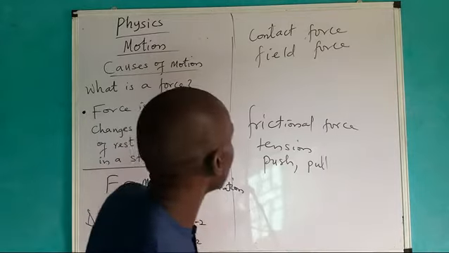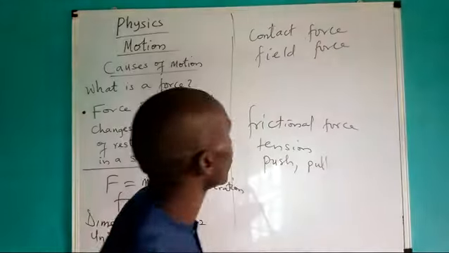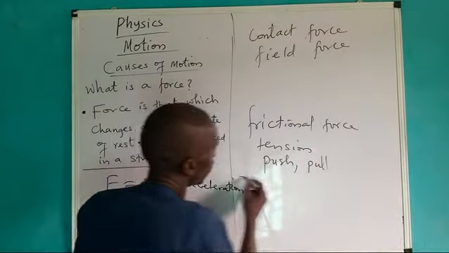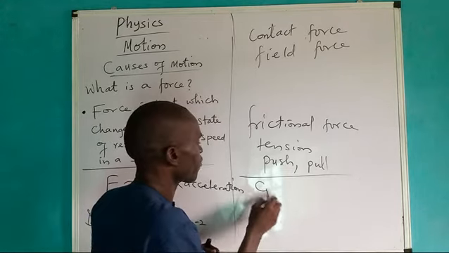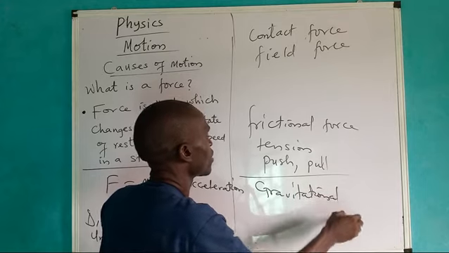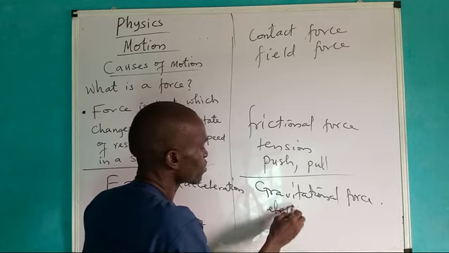Okay, let me now look at field force. What do we mean by field force? Field force is that force that does not require contact or touch. Examples are gravitational force. Another one is electrostatic force.